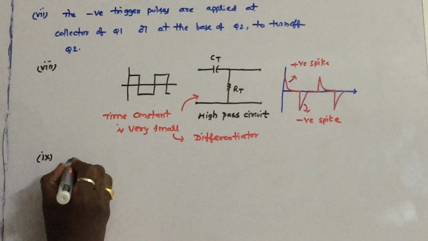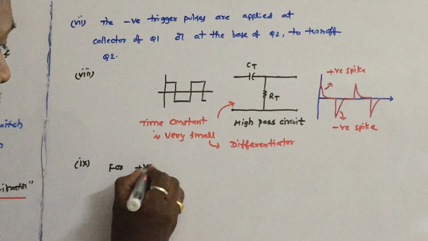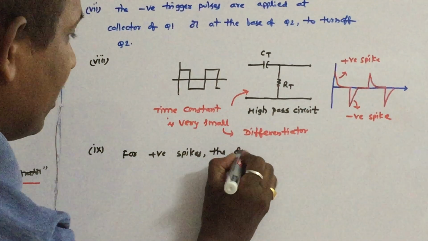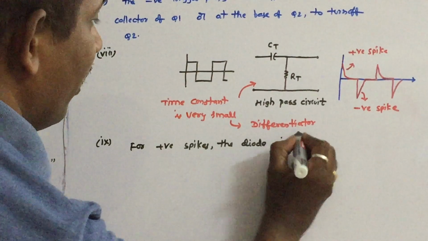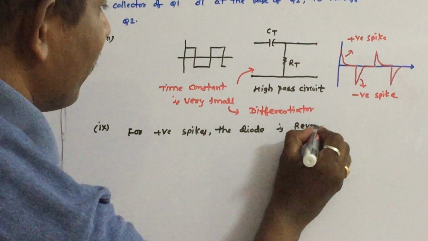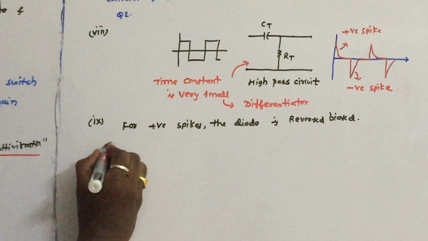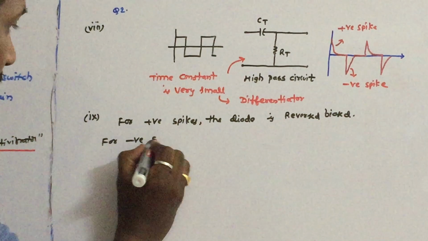The next point is, for positive spikes, what will happen? For positive spikes the diode is reverse biased. For negative spikes, what will happen?